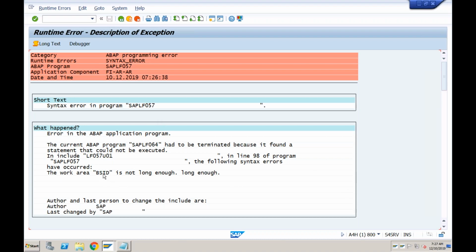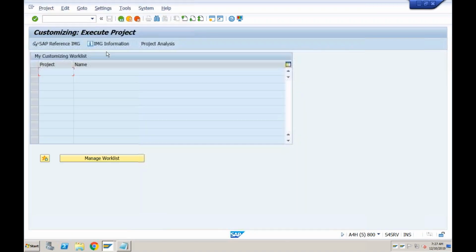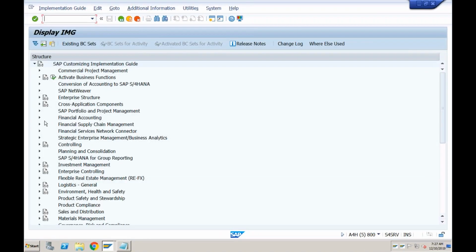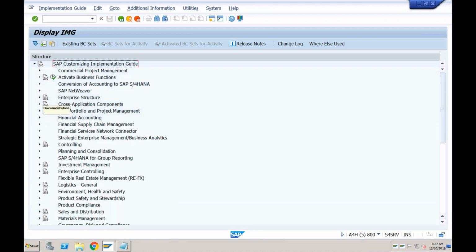Oh, what is this now? I think this is the same error that we were getting yesterday. Just let me do one thing. SPRO, IMG. Okay, please, you don't try to do this thing, what I'm doing. This is something technical.